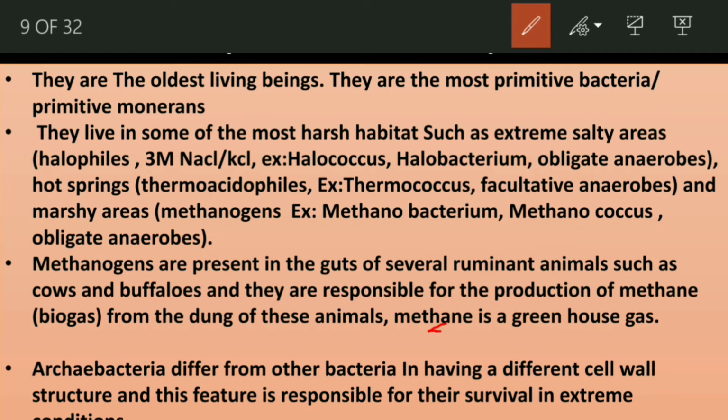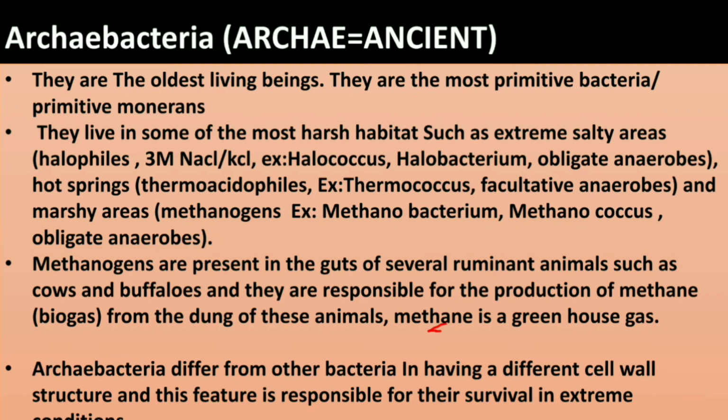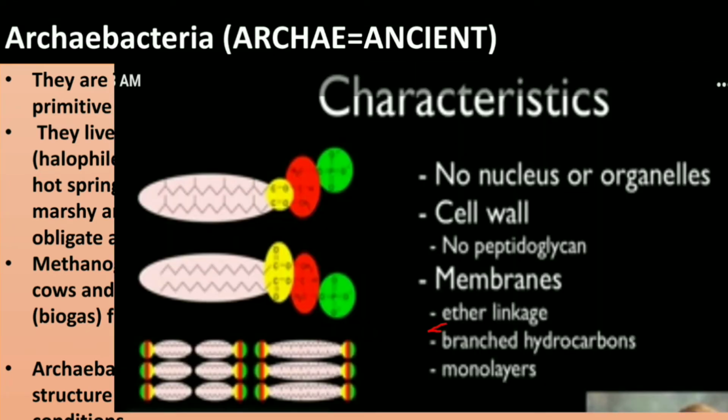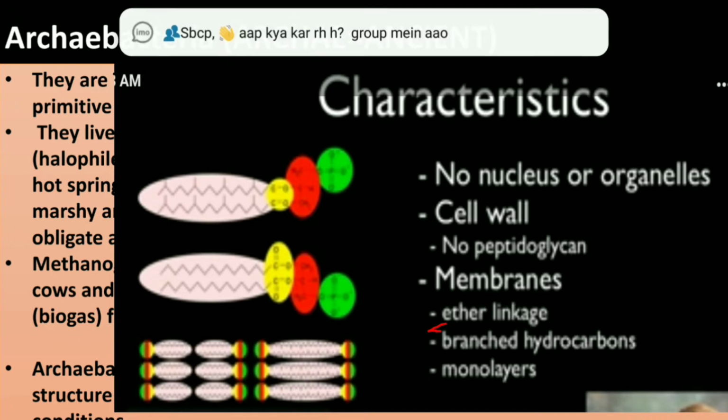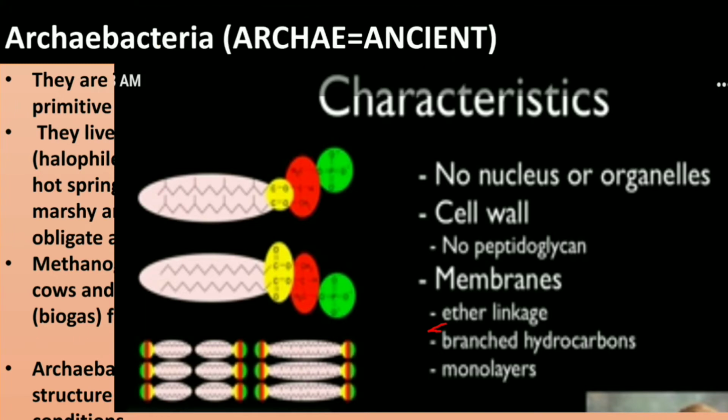Let us see what that is. They do have a cell wall, but the cell wall does not have any peptidoglycan. We generally see peptidoglycan present in eubacteria, but it is not present in archaebacteria.